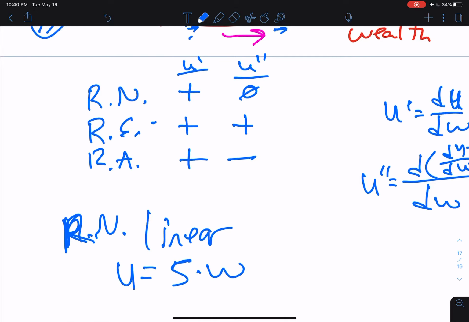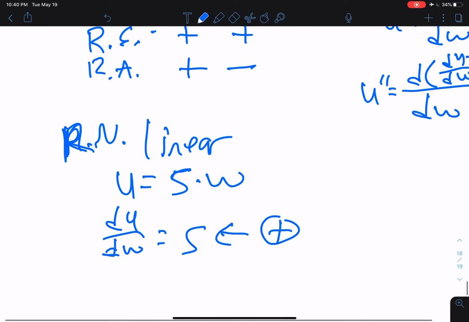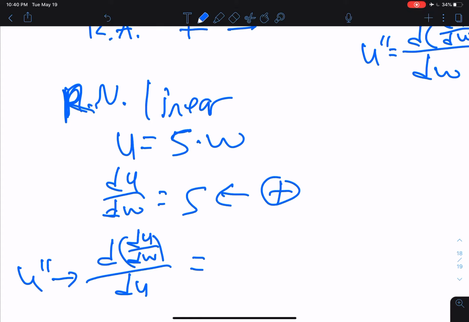And then we see, by the way, that dU/dW in this case would equal 5, and that's positive, right? And then we see that dU/dW, which is U double prime, is, well, 5 is a constant, so it doesn't change, so its second derivative is 0. So we could use linear specifications for the utility of wealth function for a risk-neutral investor.